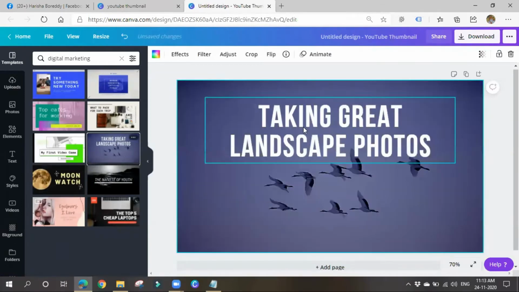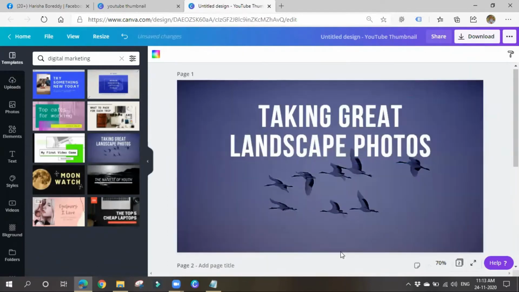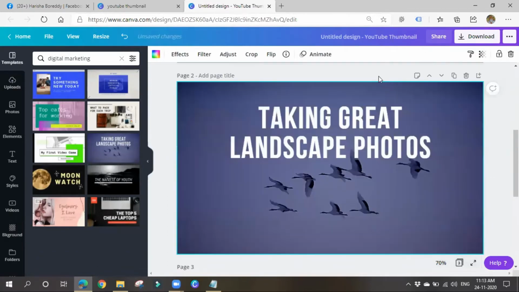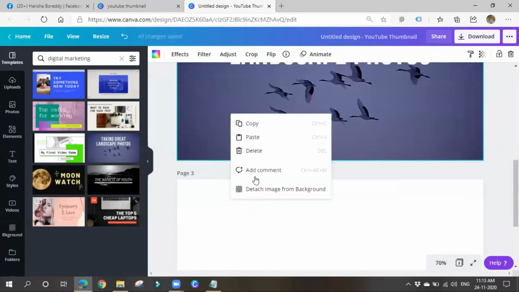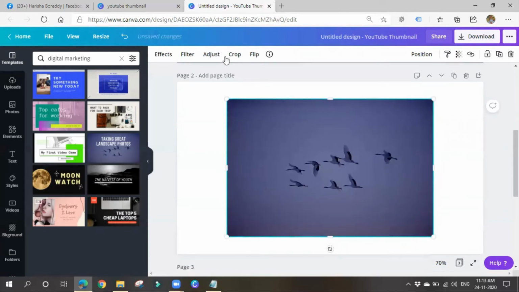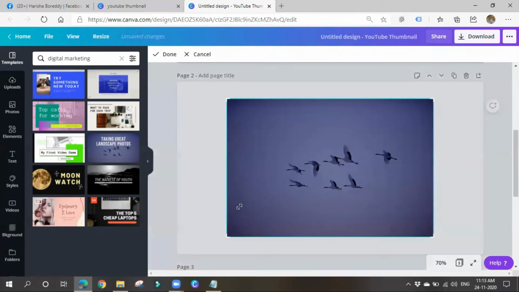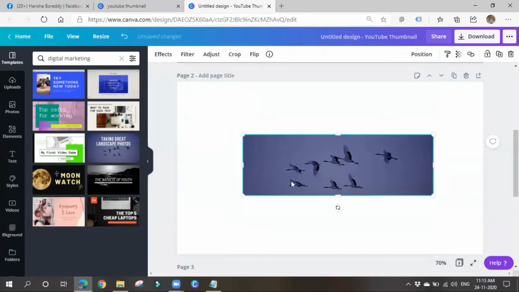You can apply them and change the text and all. You can also add some pages. You can duplicate these pages, meaning the same image will be duplicated again. You can delete it. You can do all those things. You can also crop these things. If you click here and choose detach image from background, if you want only this bird's image, then you can simply crop it. You can use things wherever you want.